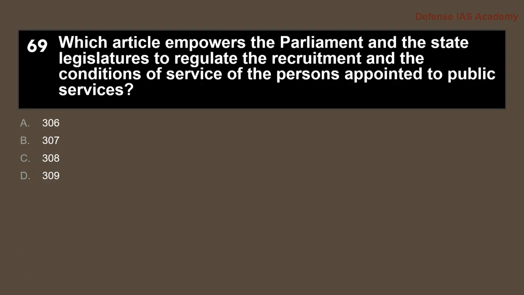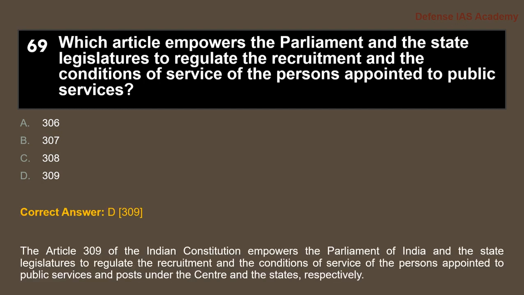Which article empowers the Parliament and the state legislature to regulate the recruitment and the conditions of service of the person appointed to public services? The correct answer is option D, 309.